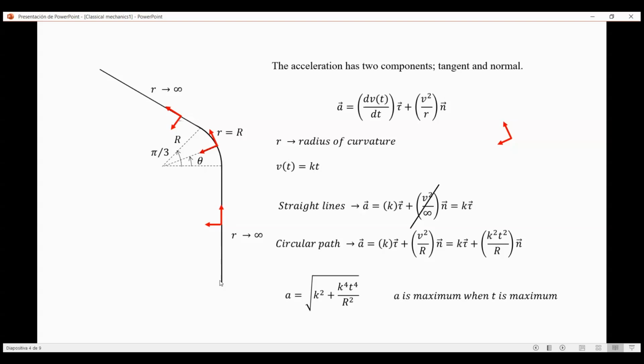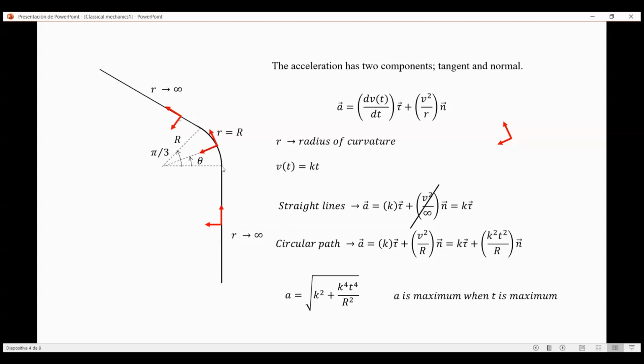So on the first part, the straight line, the radius of curvature is infinite because it's a straight line. So here the normal component is 0. The same happens for the third part, this straight line here. Radius of curvature is infinite, so no normal component.